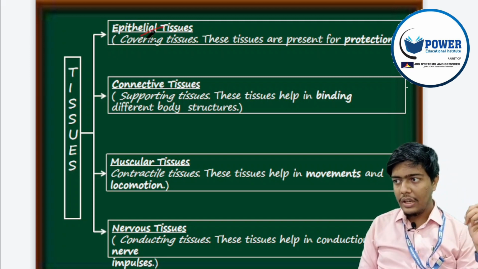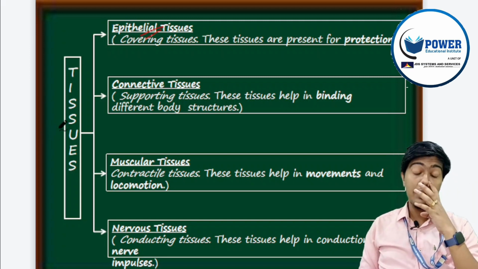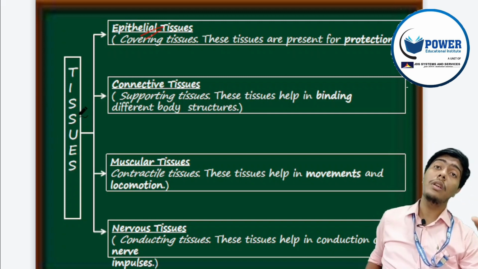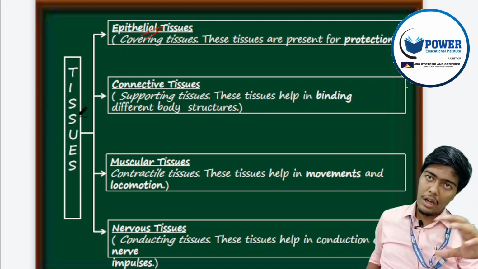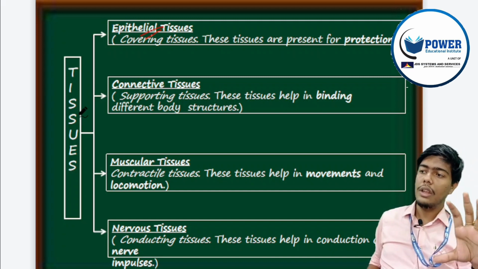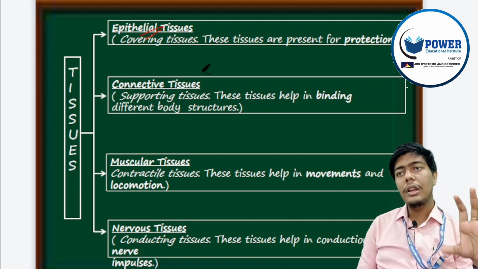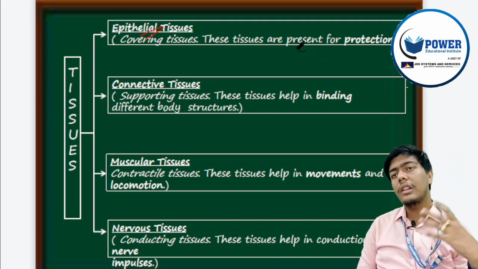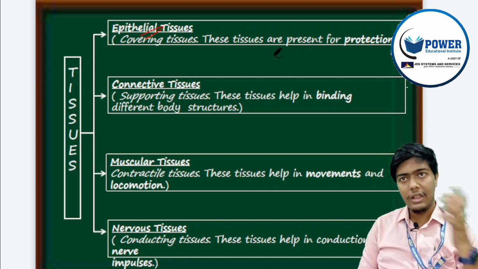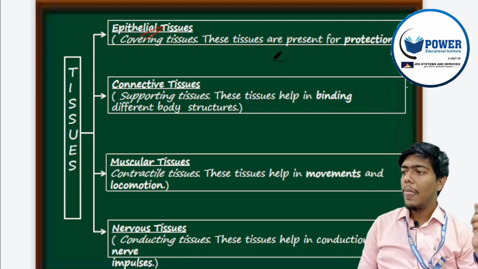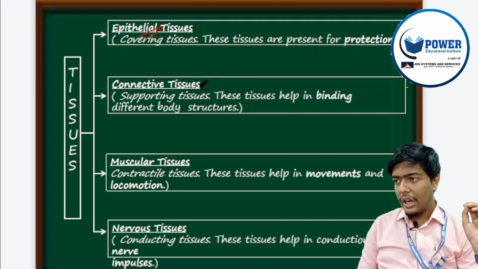One is epithelial tissue. Epithelial tissue means all the tissues which form your body coverings, either outer or inner coverings. These are mainly for protection. There are other functions also, which we will discuss later in this chapter, but the main function is protection.